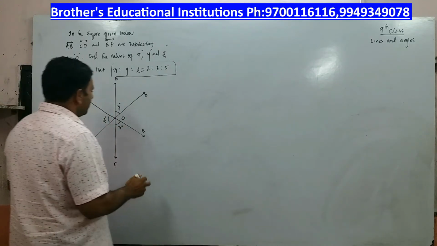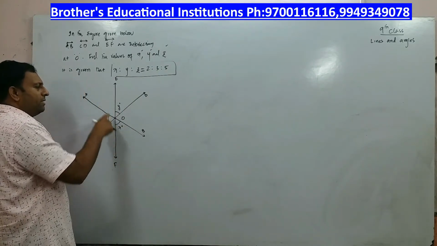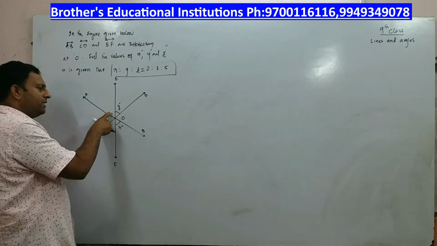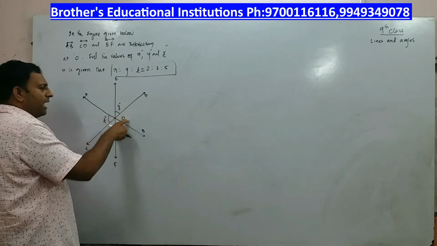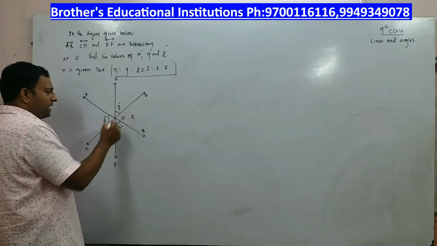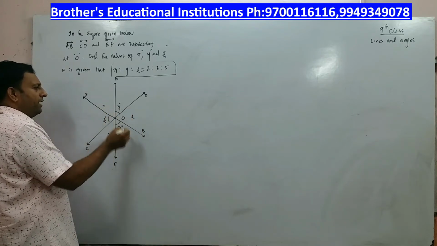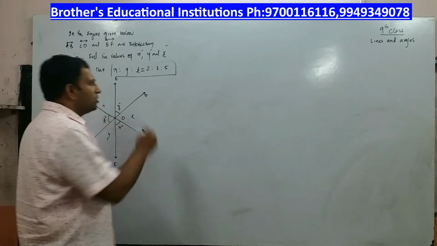Very simple. See, if this angle is X, automatically this angle is also X. If this angle is Z, this angle is also Z. If this angle is Y, this is also Y. Is it not? Vertically opposite angles. So how do I start?